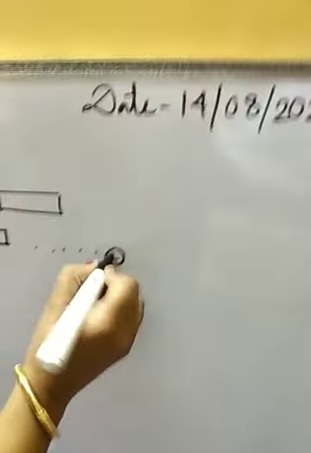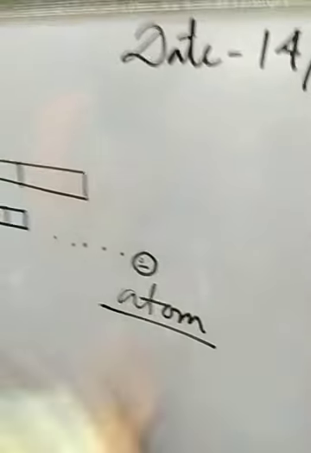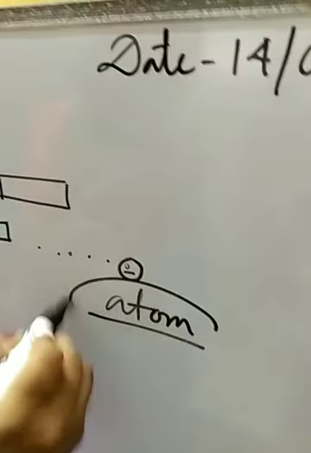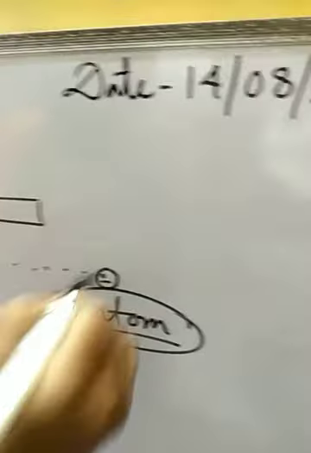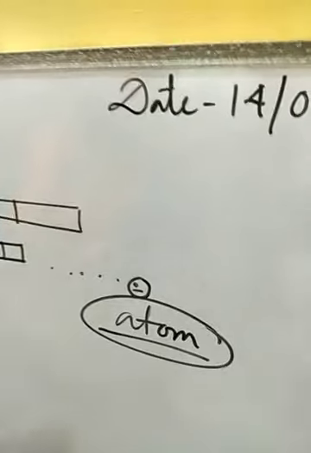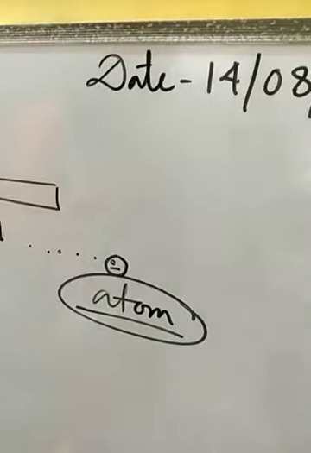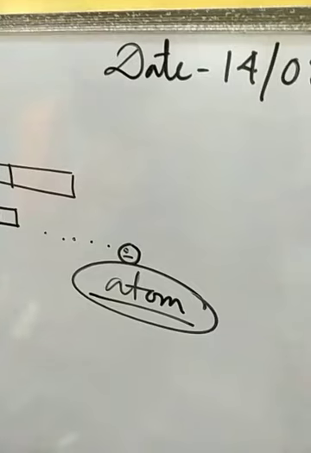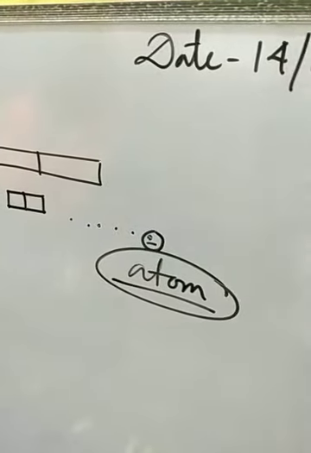So this smallest particle is called an atom, which cannot be broken down, and this particle we will consider as the smallest particle of any matter. This particle can show all the properties of that particular matter. That means in this smallest particle of the chalk piece, we can get all the properties of the chalk. So this particle we will be calling an atom.